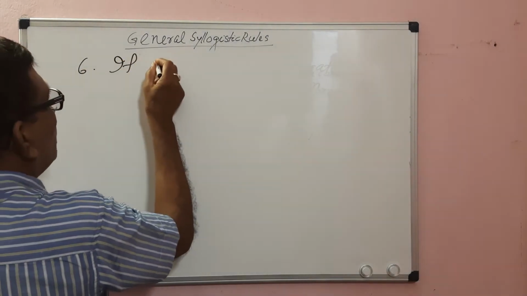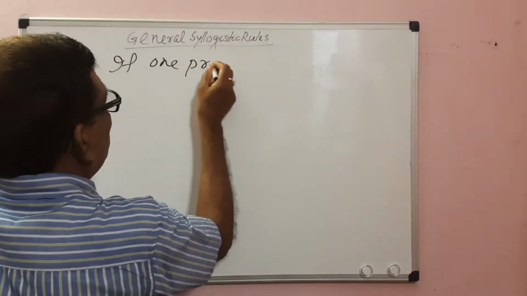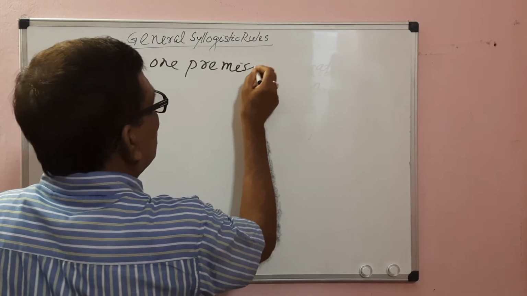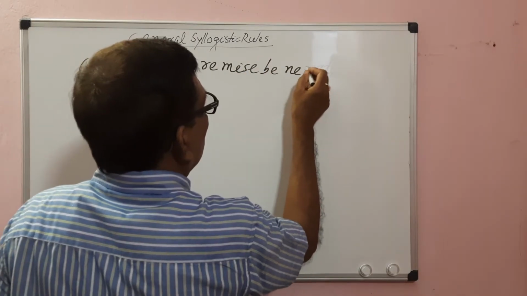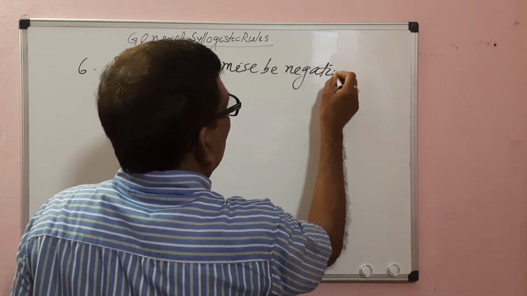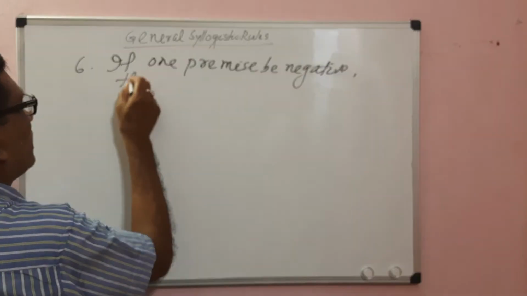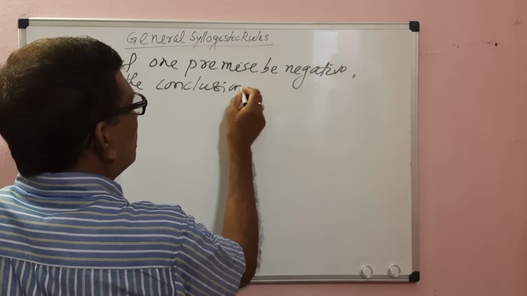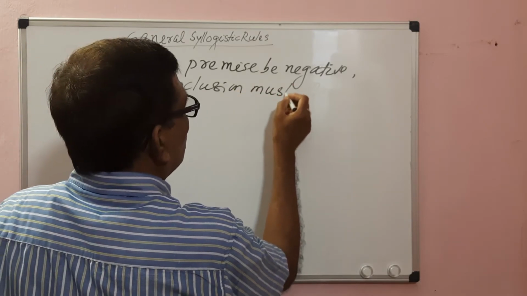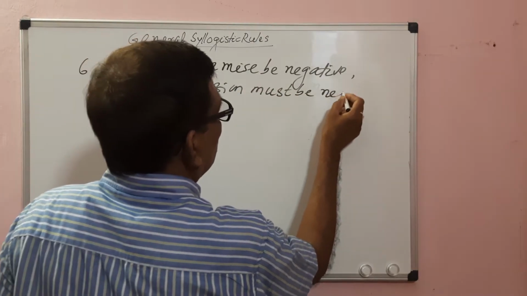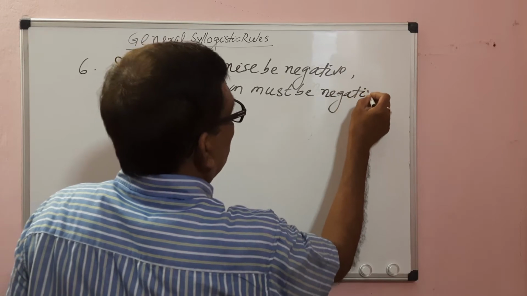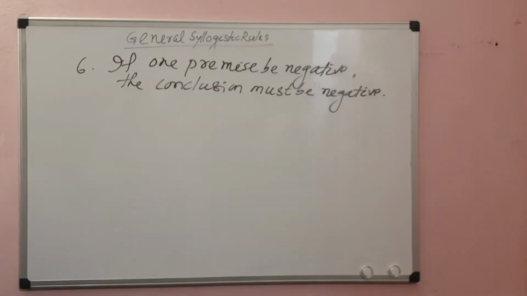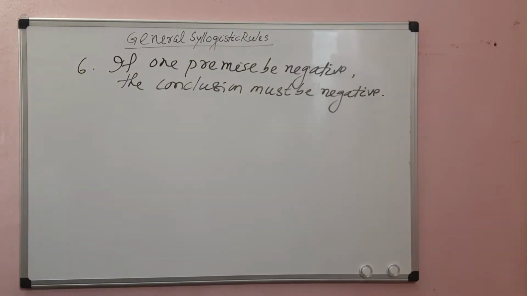If one premise be negative, the conclusion must be negative. If one premise be negative, the conclusion must be negative.